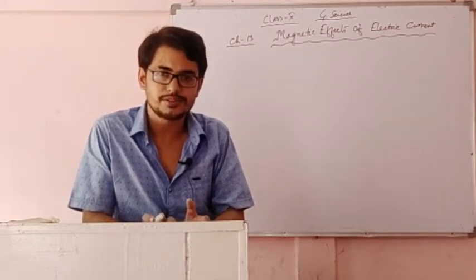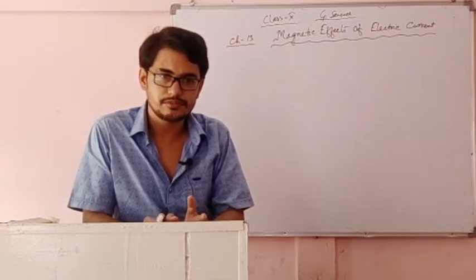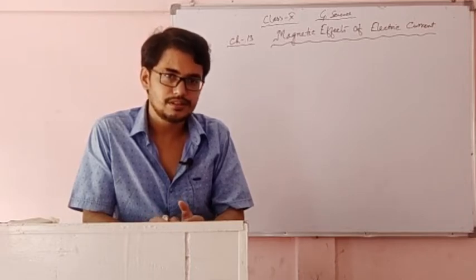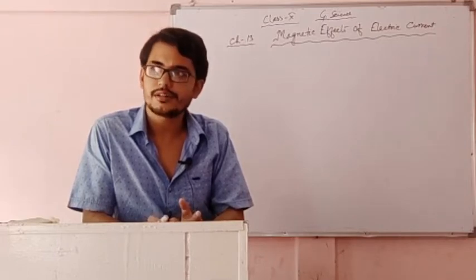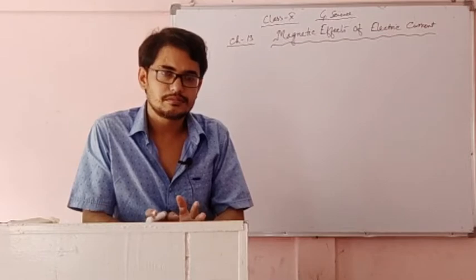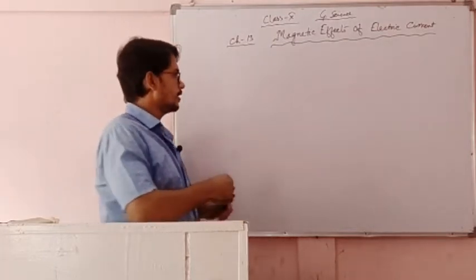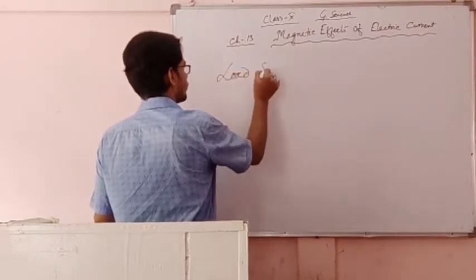What are these stones? Later, after much research, it was discovered that these are natural magnets, and the name of the natural magnet is lodestone.